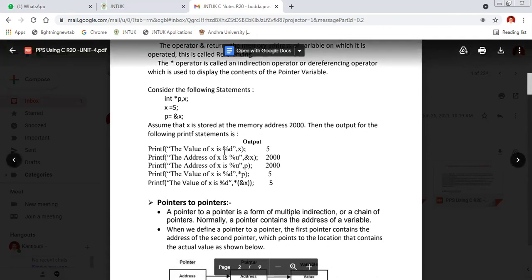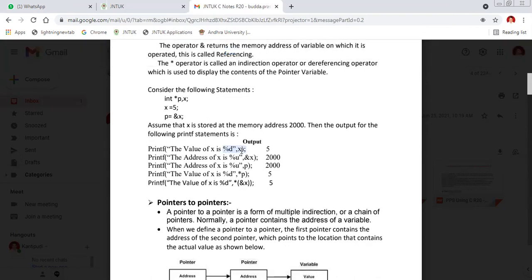Here x directly displays the value of x. Ampersand x displays the address of variable x. p also displays the address of variable x. Star p displays the value in that location. So p means ampersand x, and star of ampersand x also displays the value in that address.